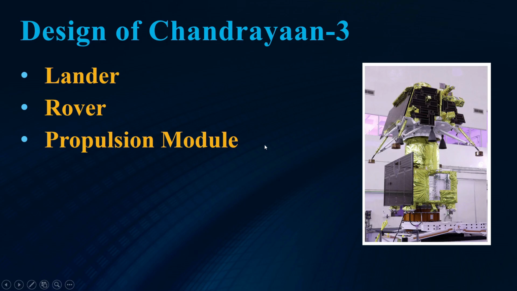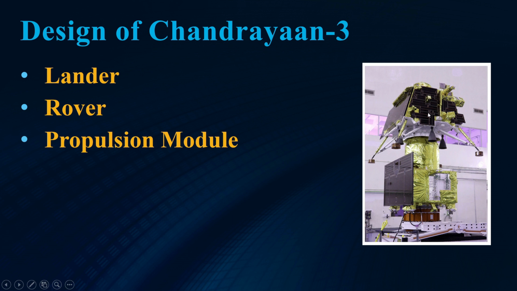Now we'll see about the design of Chandrayaan-3. So now you can see in this figure, these are the three components of which Chandrayaan is made: lander, rover and propulsion module. As you can see in this figure, the bottommost part is the propulsion module, and this is the lander which has these four legs. These legs are also made with more strength as compared to Chandrayaan-2, and the rover will be present in this lander.